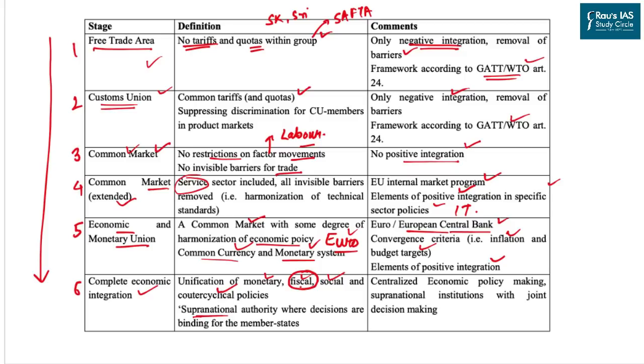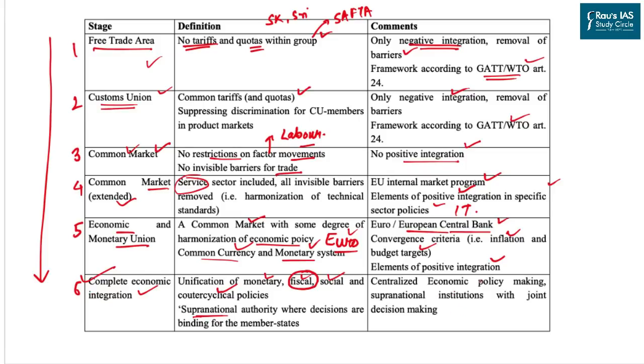Well, fiscal policy, which includes taxation, subsidies, and government expenditure, differs from nation to nation. And this is one of the reasons, despite having the best of their efforts, European Union is incapable of bringing fiscal policy into their economic integration. So the policy of complete economic integration as of now seems a distant dream.